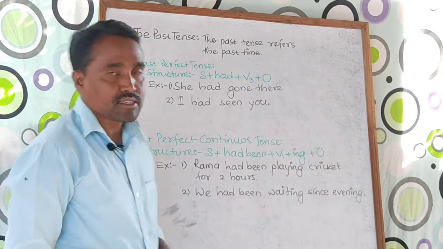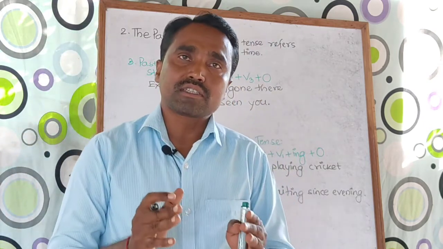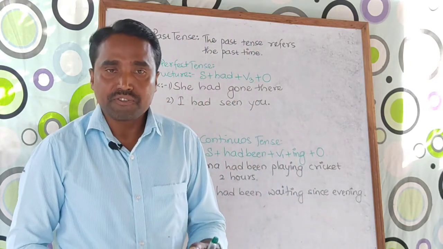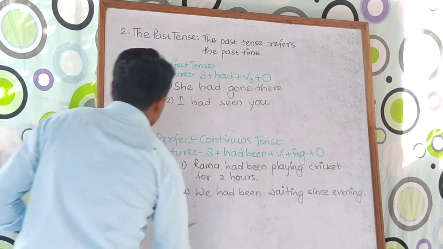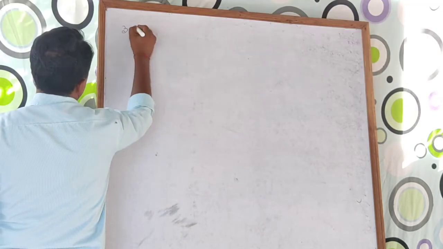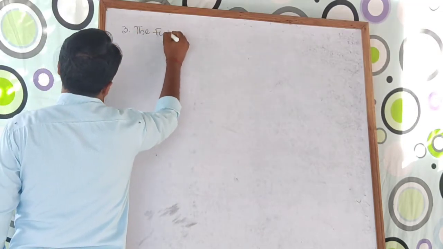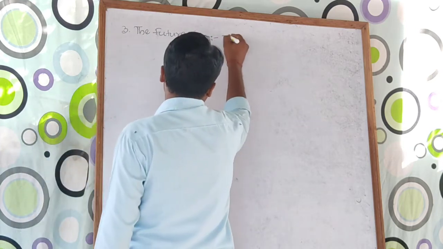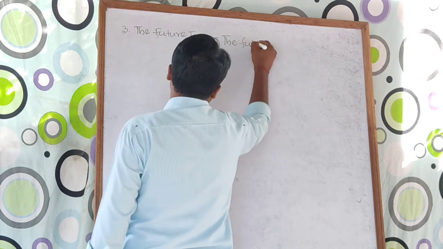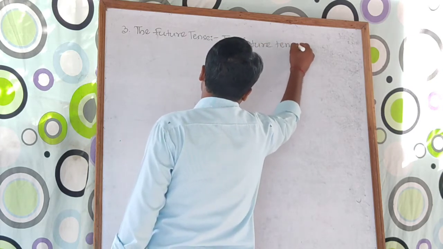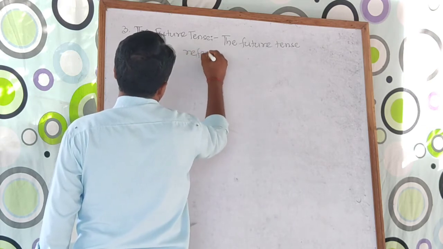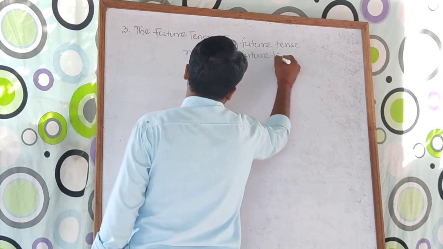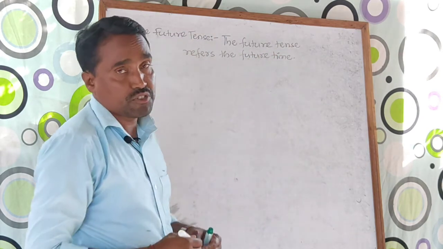Now let's discuss the future tense. So can you say what is future? In fact, in future nobody knows what is going to happen. In future tense, what happens? Let's start with the future tense. The future tense refers to the future time. Remember, the future tense refers to the future time.